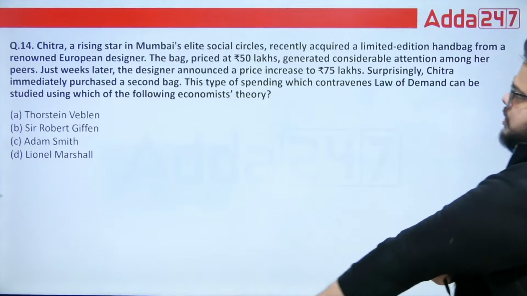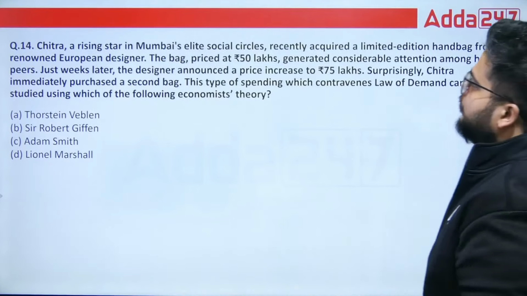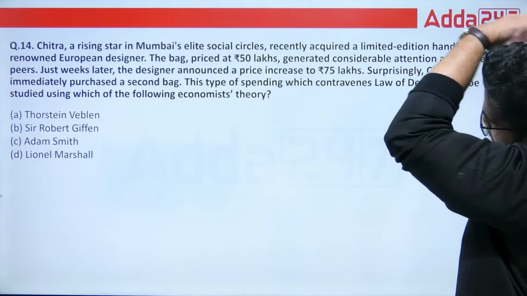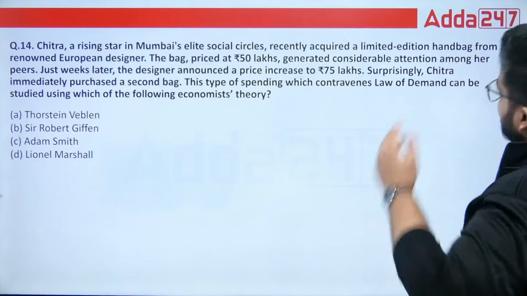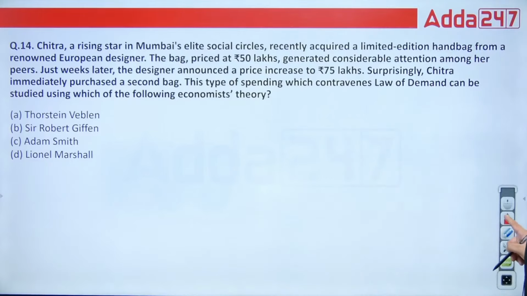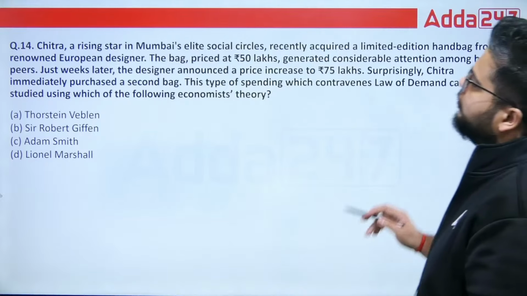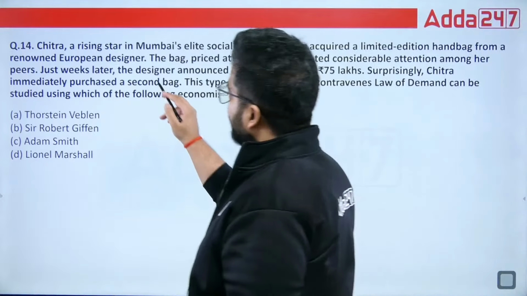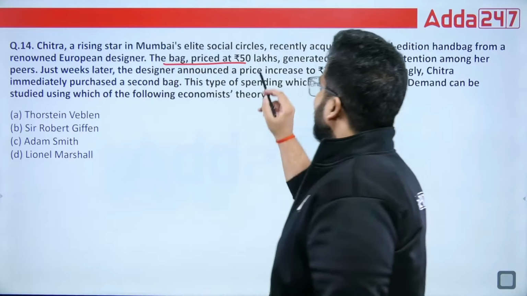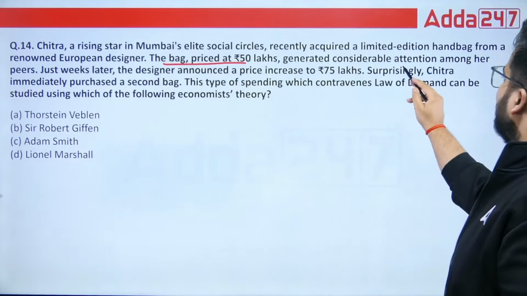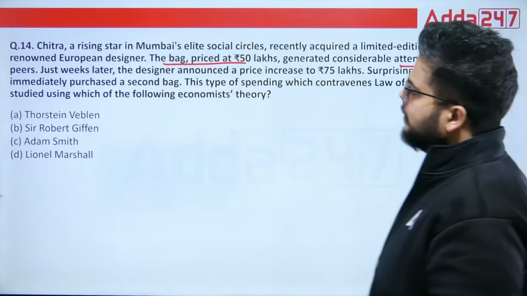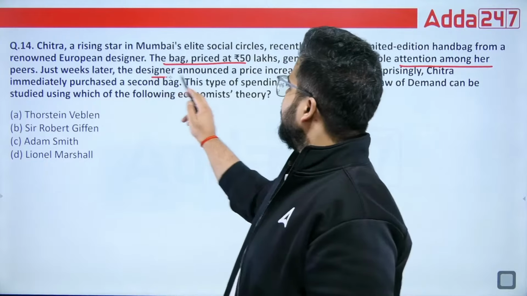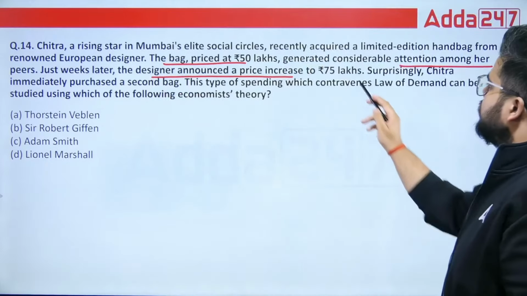Then we have Chitra, a rising star in Mumbai's elite social circles, who recently acquired a limited edition handbag from a renowned European designer. The bag, priced at 50 lakh, generated considerable attention among her peers. Just weeks later, the designer announced a price increase to 75 lakh.